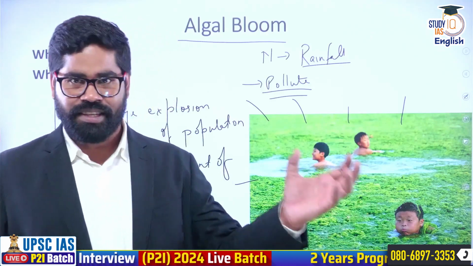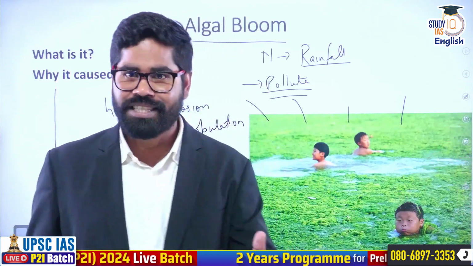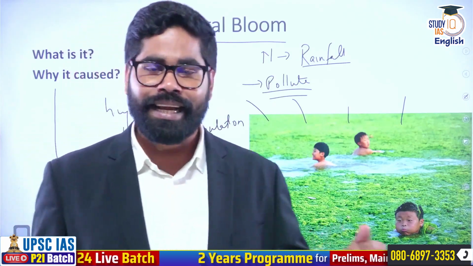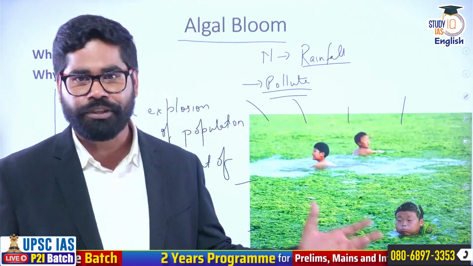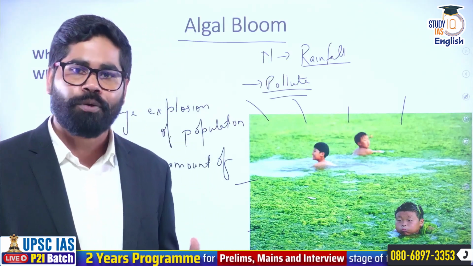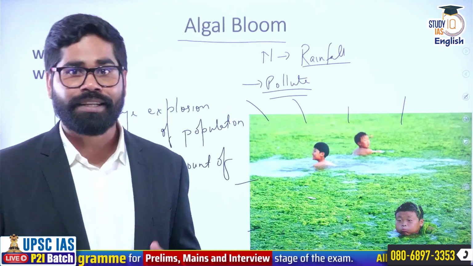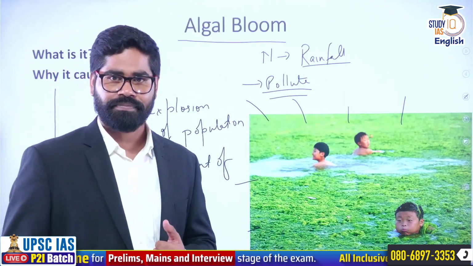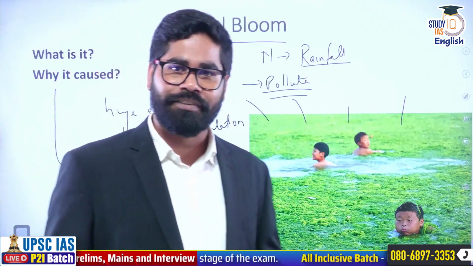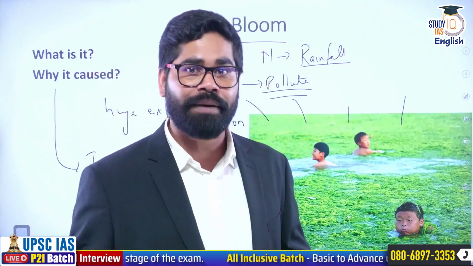Our sewage, our industrial waste, our agricultural waste, our domestic waste, all of them are going into the rivers and into the ponds. So we are adding more and more nutrient there, and that is increasing the nutrient content, causing the algal bloom.